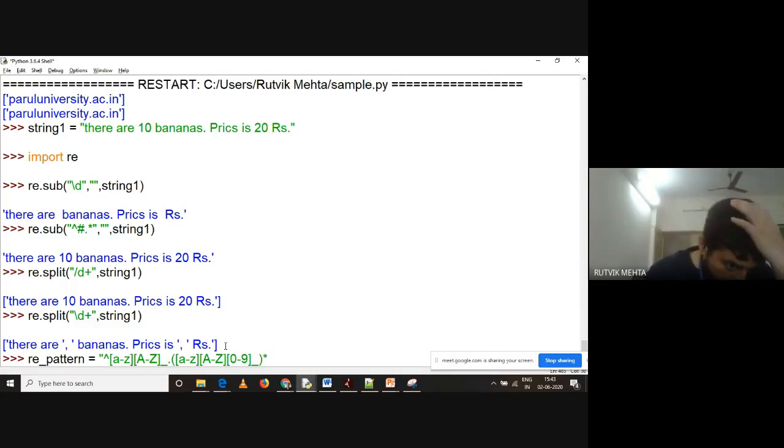Why am I saying 0 or more occurrence? Because once it has a single letter, or a single underscore, it is a valid variable name. I cannot have anything after A or anything after B or anything after underscore. This is also valid. Or I can have ABC. So A will be taken from here and B and C will be taken from here. Right? So 0 or more, it can be many number of times. So this is how you can make a regular expression for a valid identifier also.